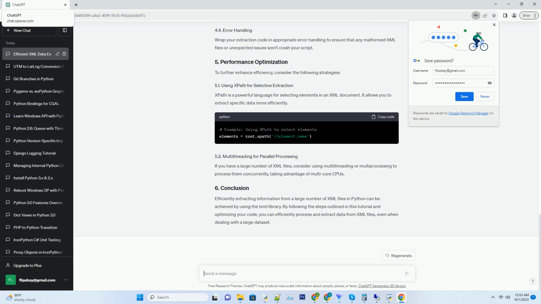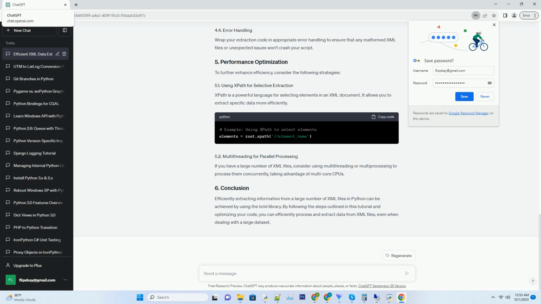Table of contents. Before we get started, make sure you have Python 3.x installed on your system. To work with XML files efficiently, you'll need the lxml library. You can install it using pip. lxml is a high-performance library for processing XML and HTML documents. It's based on the ElementTree API and provides both a SAX and a DOM interface. lxml is known for its speed and memory efficiency, making it an excellent choice for working with large XML datasets.